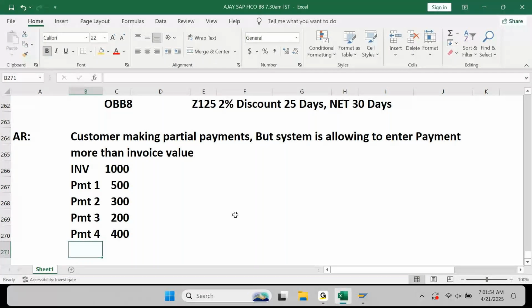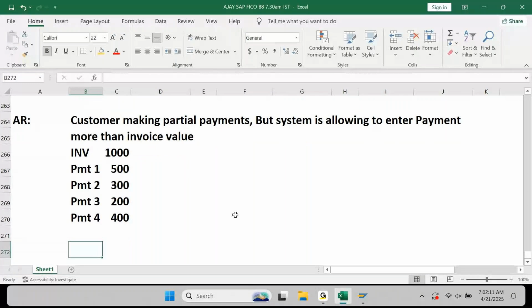This is not okay. Now your client has come to you, or your senior consultant told you, this is what is happening. Can you please check and fix this problem? You should know how to do it. Now here, is it related to config? When I tell you this, can you directly go to SAP and change the configuration, or do you need to reproduce the issue first? You need to replicate the issue first.